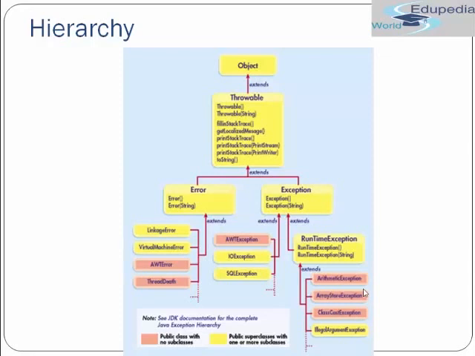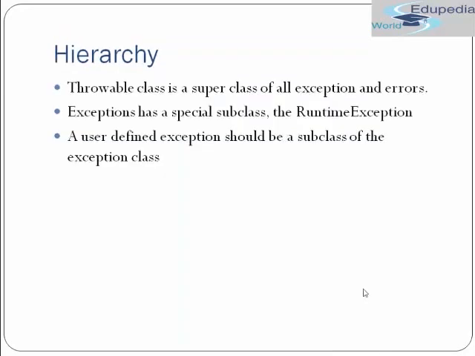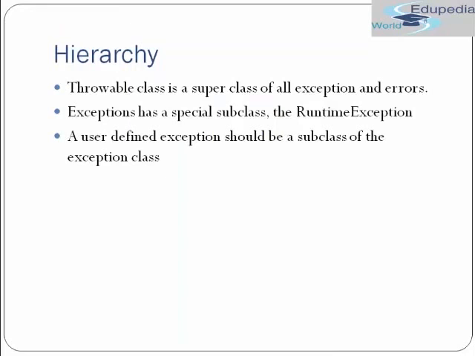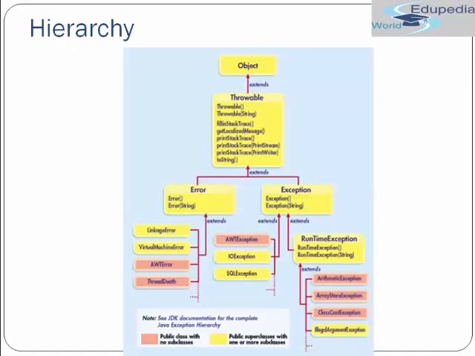Fine. So all the classes you are seeing in yellow color are public superclasses with one or more subclasses, whereas the classes in red do not have any subclasses. Now, in the hierarchy, Throwable is the superclass of all exceptions and errors. Exception has a special subclass, RuntimeException, and a user-defined exception should be a subclass of the Exception class. So if you are defining your own exception, then it should extend the Exception class.